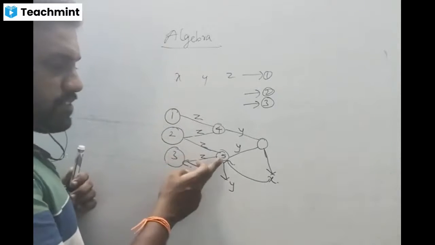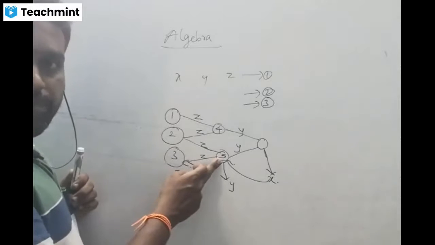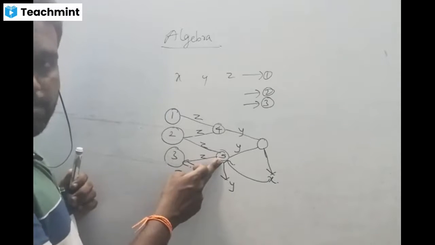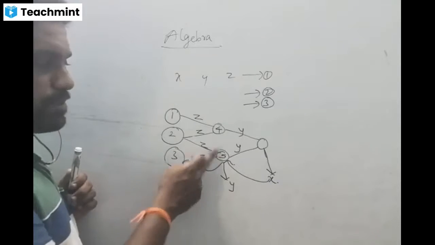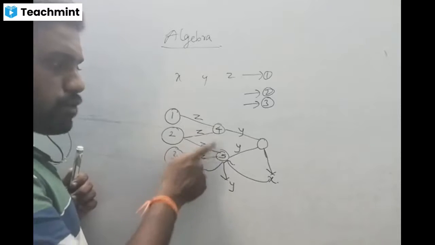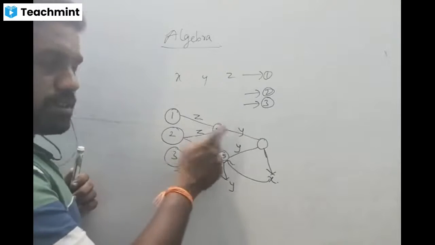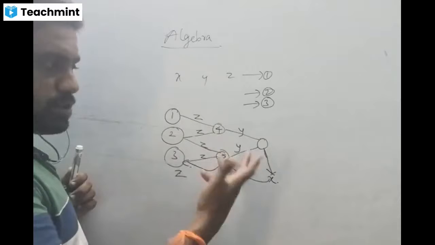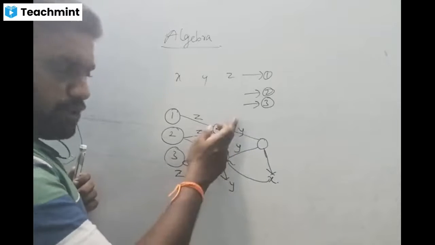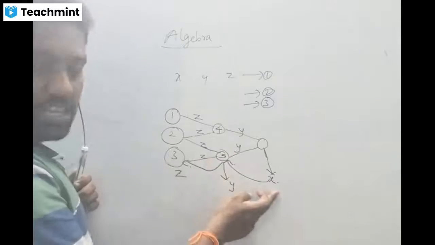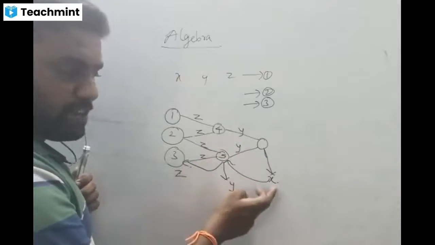So once we eliminate z, we can get the new equation, which contains only x and y variables, like equation 4. Again, we have to solve 4 and 5. So we have to eliminate either one variable, either x or y. Now here, consider y. If you eliminate y, then you can get the value of x. If you eliminate x here, then you can get the value of y.